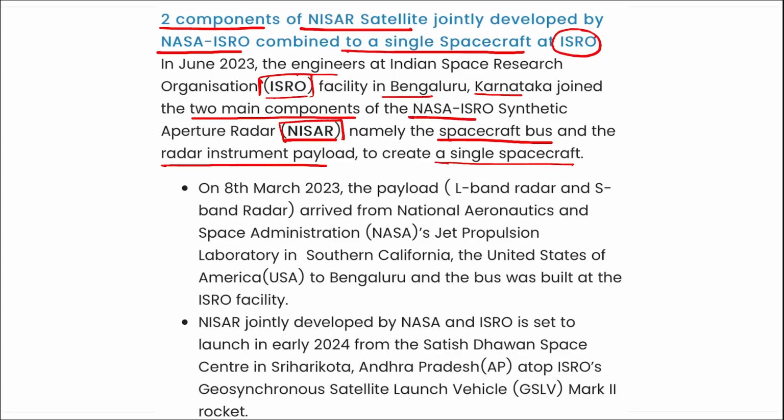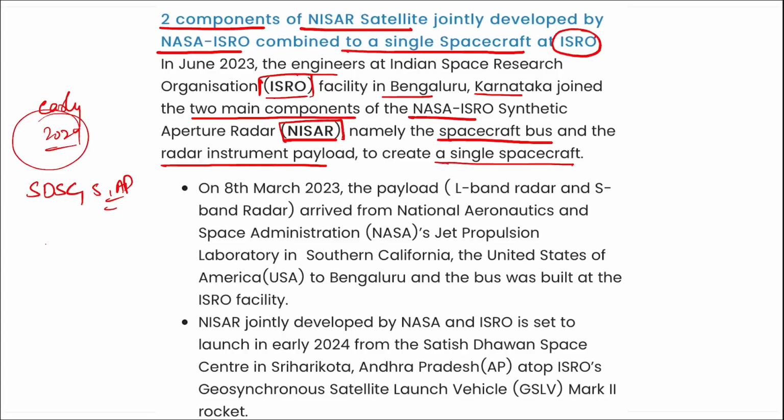In March, the payload, the L-band radar and S-band radar, arrived at NASA's Jet Propulsion Laboratory, correct, and it was built by the ISRO facility. So NISAR, jointly developed by NASA and ISRO, is set to launch in early 2024 and it will be launched from India only, that is Satish Dhawan Space Center in Sriharikota, Andhra Pradesh, correct.